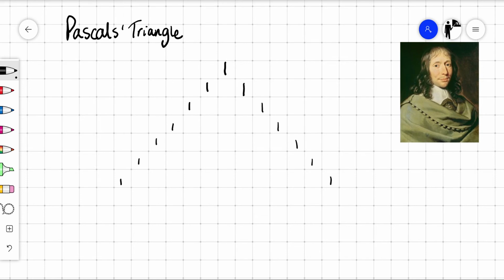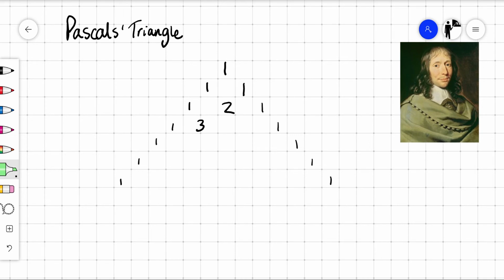Okay, so within Pascal's triangle there's lots of different numbers. How we build up these numbers is that to get the value of this box here, we add the 2 boxes above it. So 1 plus 1 is 2. To get this value here, we add the 2 boxes above it: 1 plus 2 is 3.